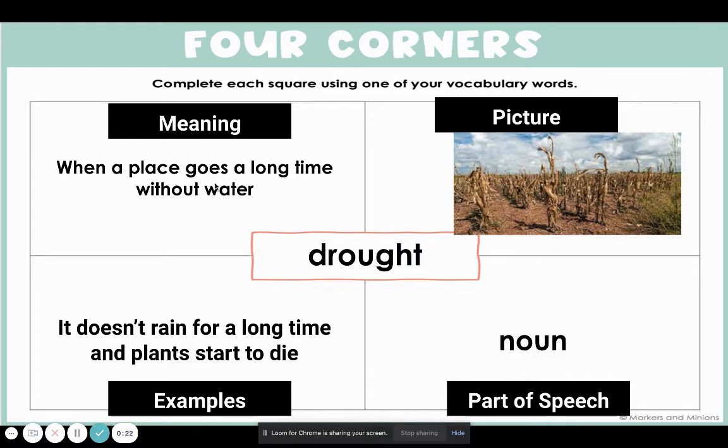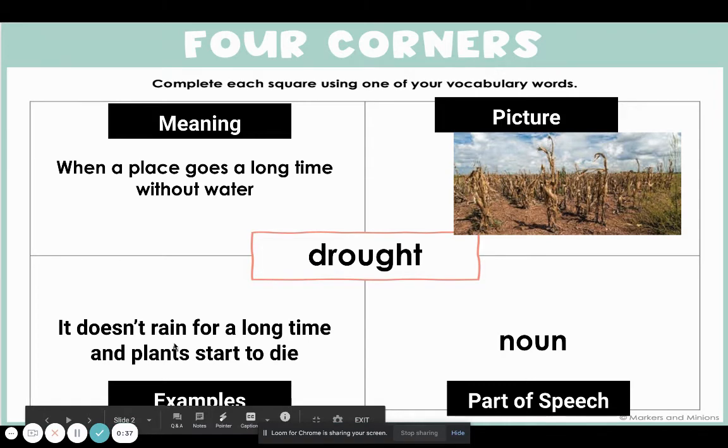And a drought is when a place goes a long time without water. And you can see here from the picture, these plants are dried up. The ground is dry and the plants are starting to die because there's a drought. There hasn't been water for a long time.